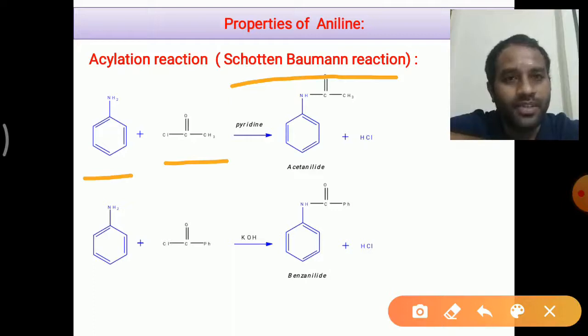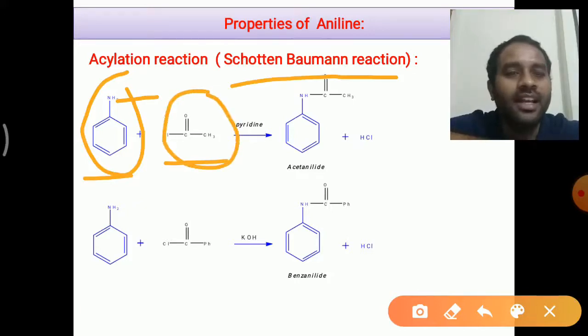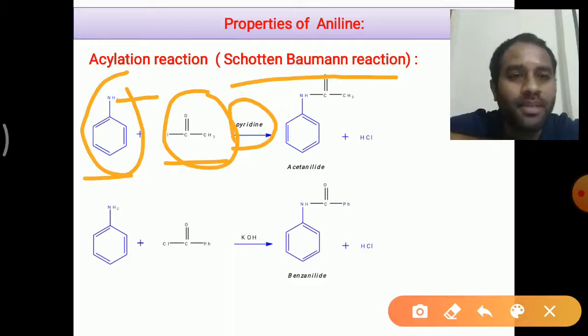the Schotten-Baumann reaction. You see here, the aromatic amine, aniline, will undergo N-acylation by treating with acetyl chloride in the presence of pyridine as the base. In the presence of pyridine, the N-acylation of aromatic amines using an acid chloride gives N-aryl substituted amides.